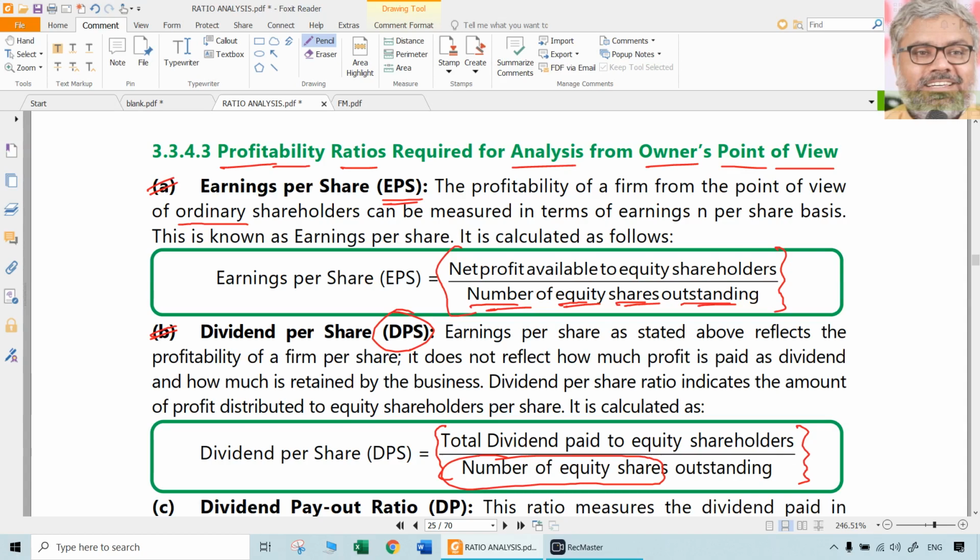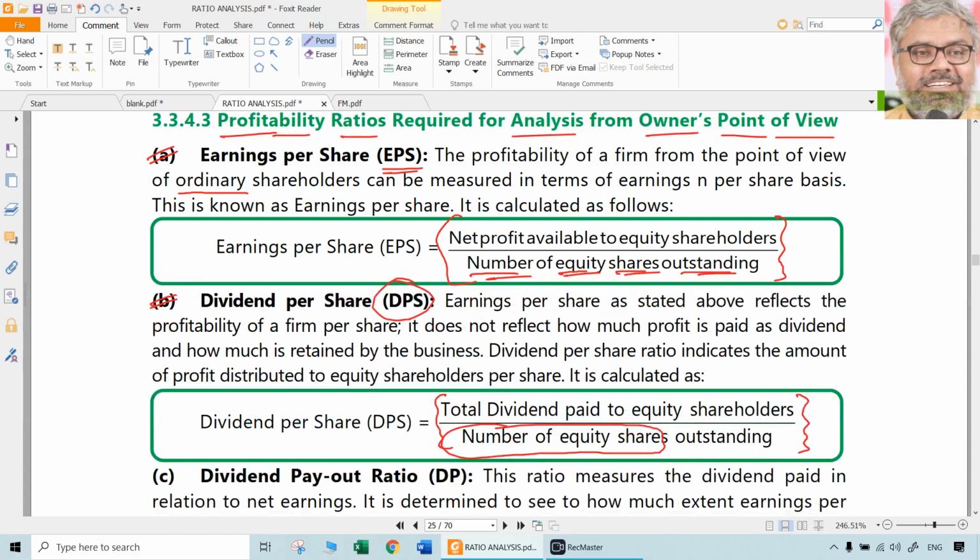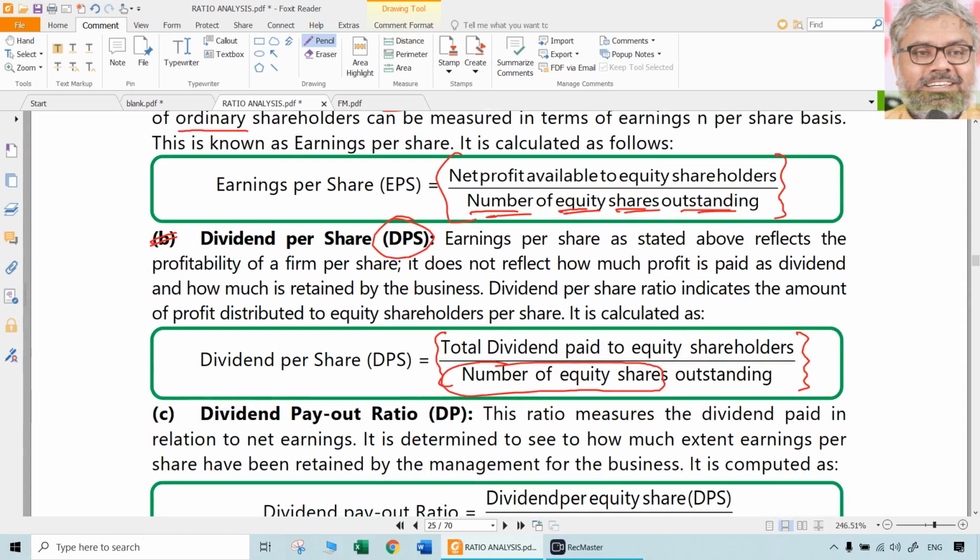Earnings per share, dividend per share. Each of them has a formula similar to the name. The denominator is the number of equity shares. The numerator is either earnings, meaning total earnings, not for the company, but earnings available to the equity shareholders for EPS, or dividends paid to the shareholders for DPS.